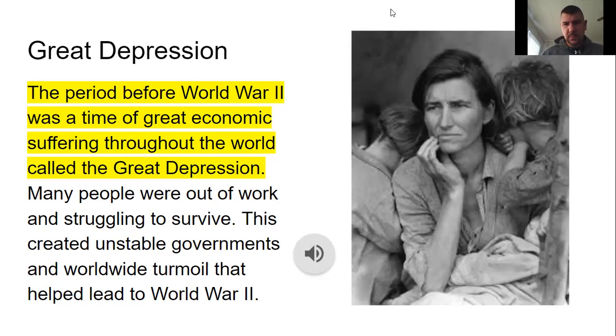Great Depression. The period before World War II was a time of great economic suffering throughout the world, called the Great Depression. Many people were out of work and struggling to survive. This created unstable governments and worldwide turmoil that helped lead to World War II.